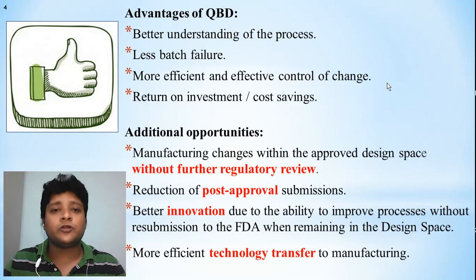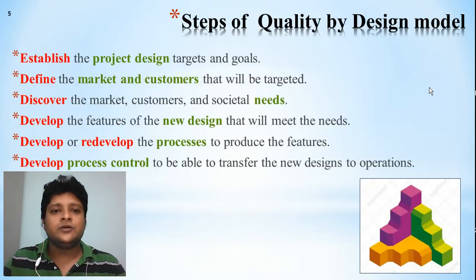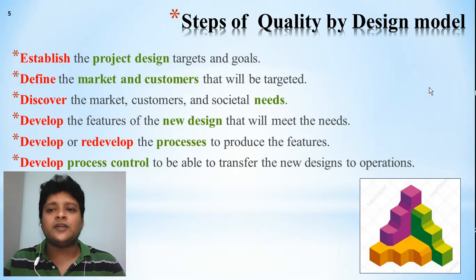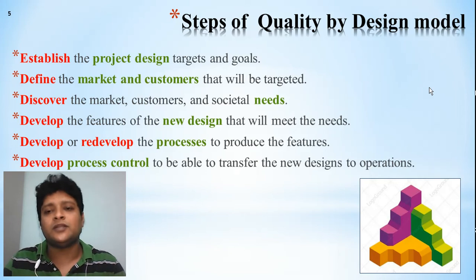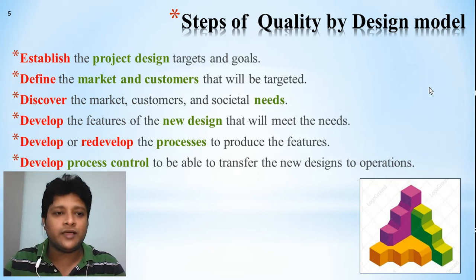When the product or the process or method is well understood by all the personnel, then definitely it will be easy to do the technology transfer for manufacturing. Now, third is telling about the steps of quality by design. What are the different kinds of steps we have to follow when we want to implement this quality by design, or that is called the model for quality by design.